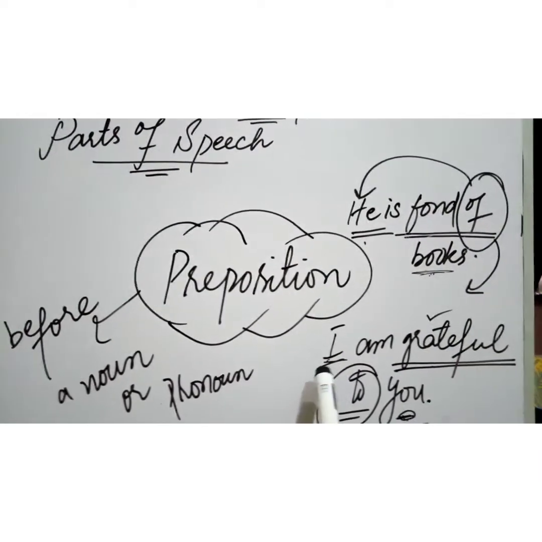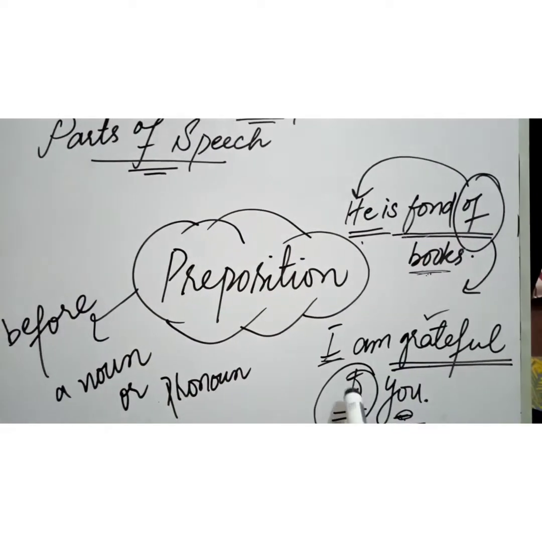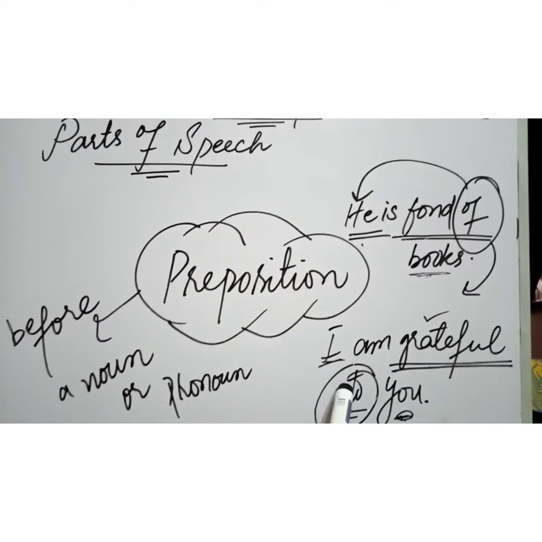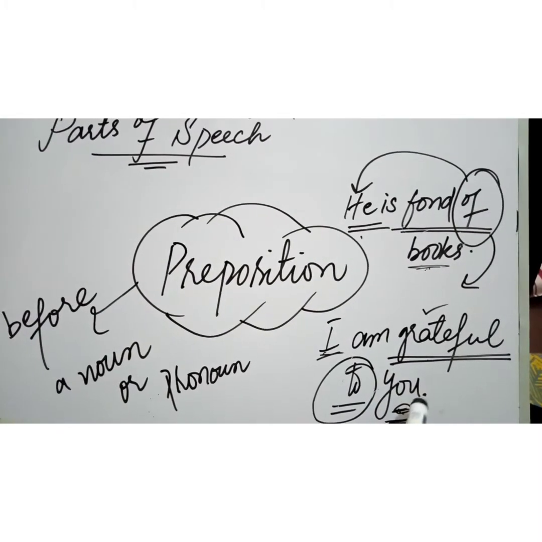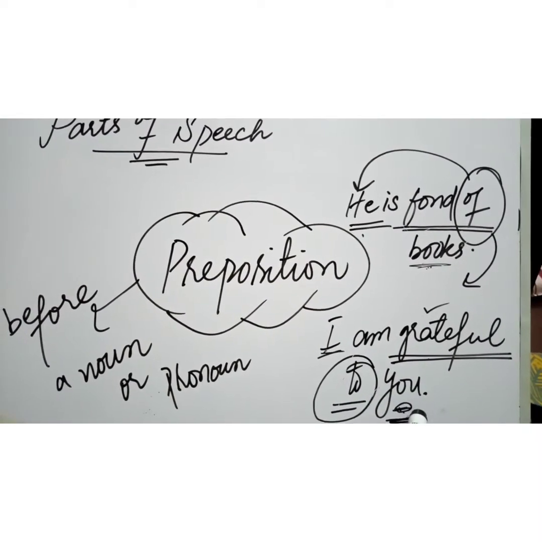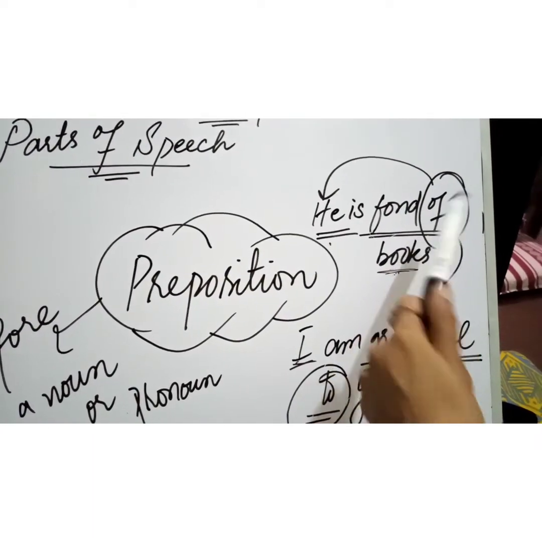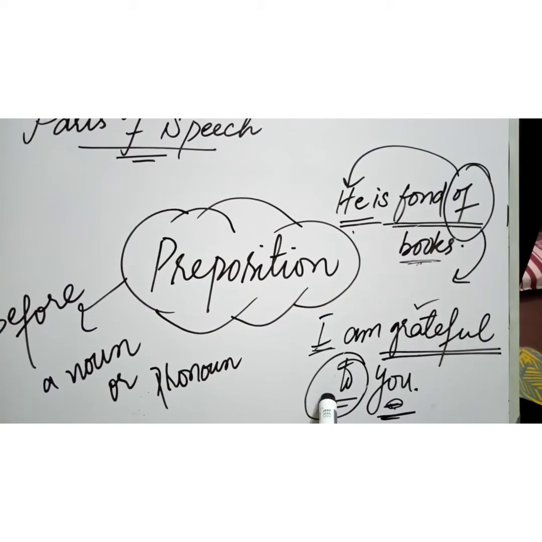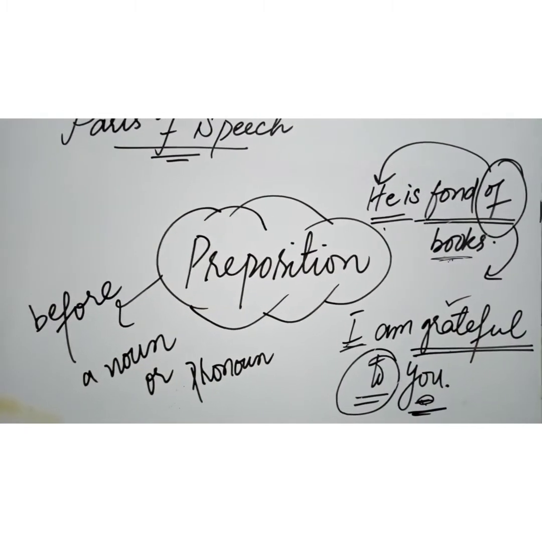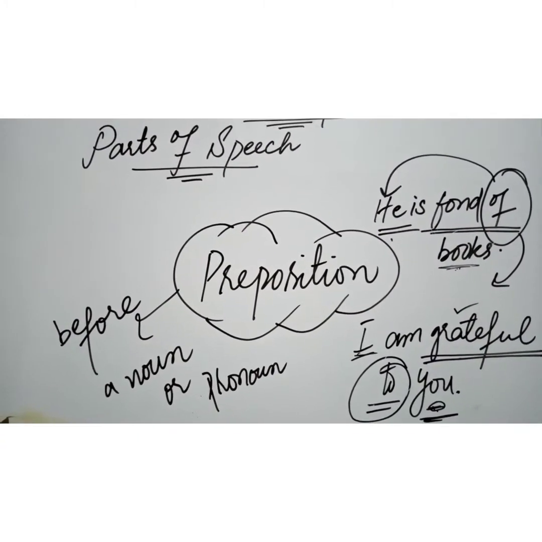Like if I say I am grateful to you, who are you grateful to? I'm grateful to you. So to is the preposition that is telling us the connection between the thing described, grateful, and that pronoun. So here you can see that here was the noun, and before the noun the preposition is used, and here is the pronoun you, and before it a preposition is used. So preposition is quite easy, and you must learn all the prepositions described in your books.